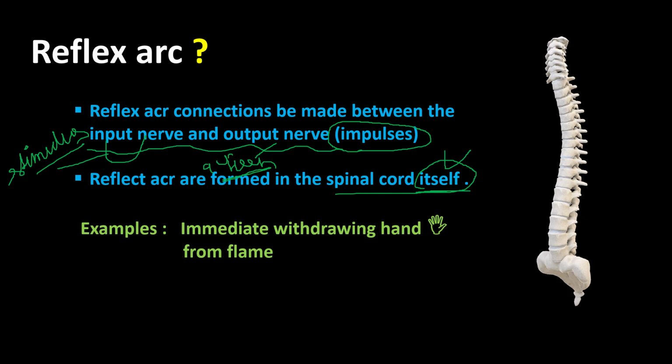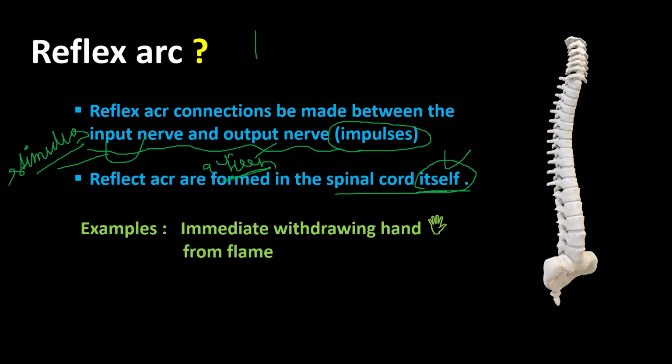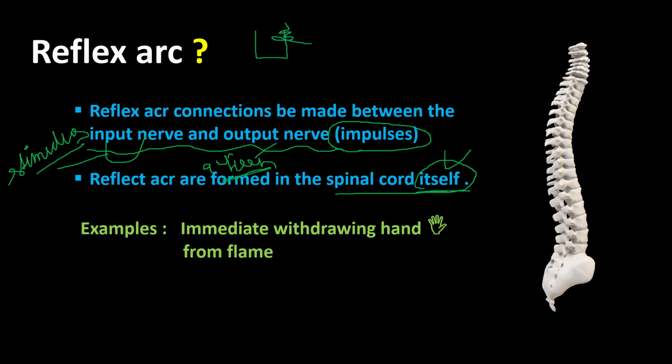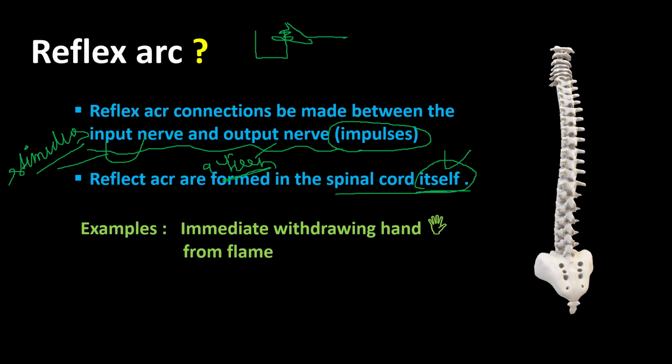Like when it's a hot pan and you touch it with your hand. I'm not good at drawing, but look here.